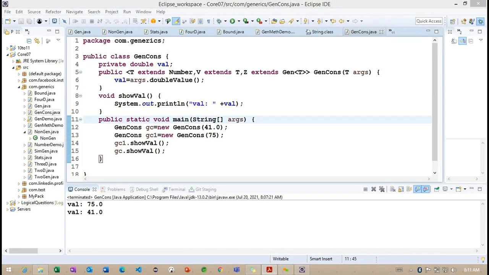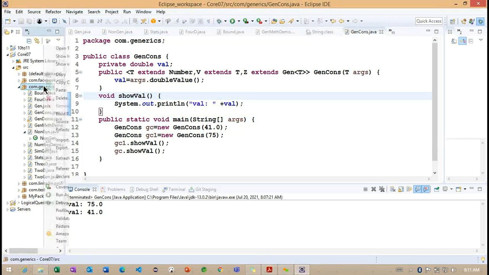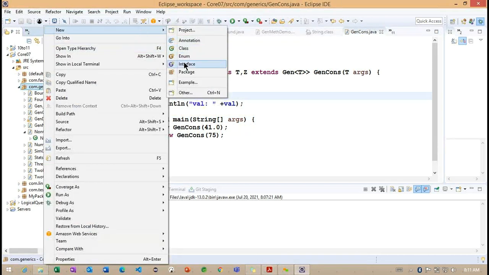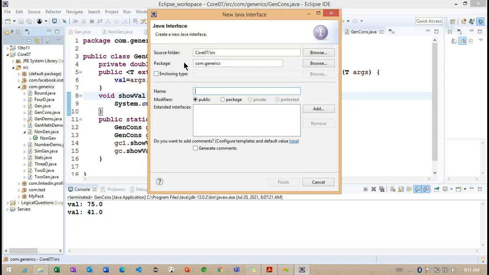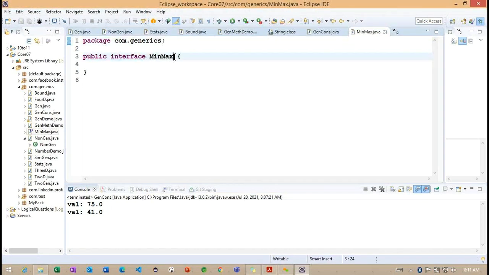Getting the point? So we identified the generic classes, generic methods, generic constructors. Now we need to understand the final concept here: the generic interface. So how can we create the generic interface? Observe here. To understand the generic interface, again I want to go for one interface here. The name of the interface I want to work with is MinMax. I want to convert it into the generic style here. In the generic style, if I observe, here I'm defining T.